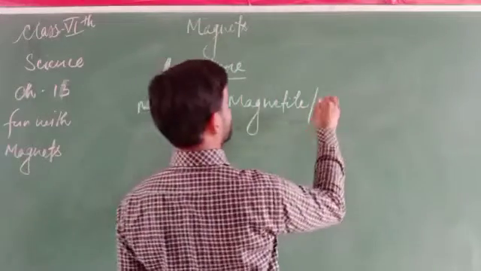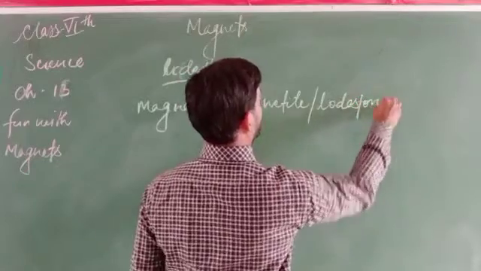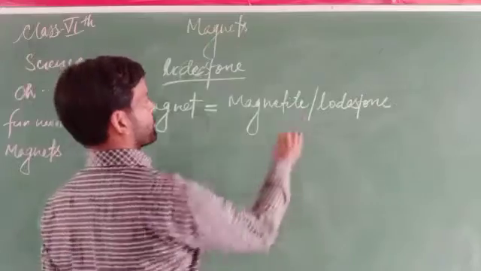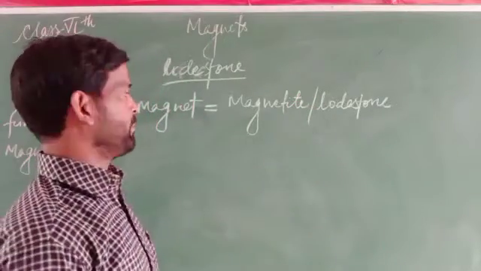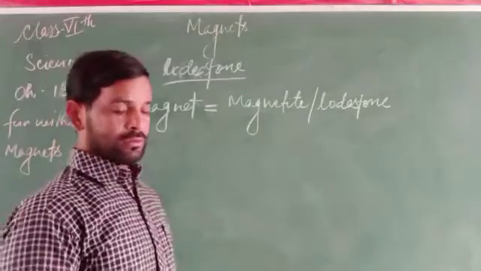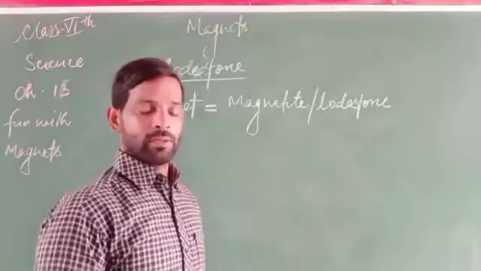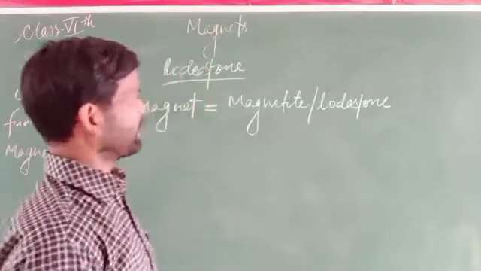It is also said to be lodestone. Magnetite or lodestone is the first natural magnet derived, and this is based on its property, derived from a naturally occurring substance.